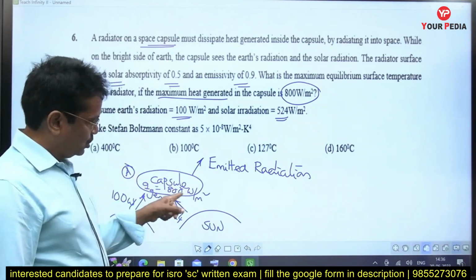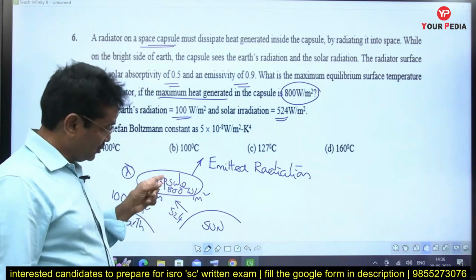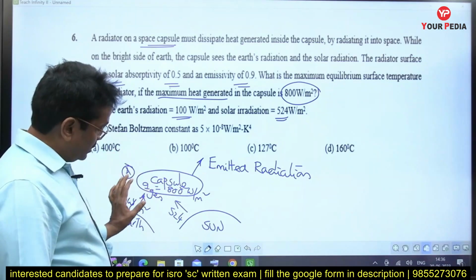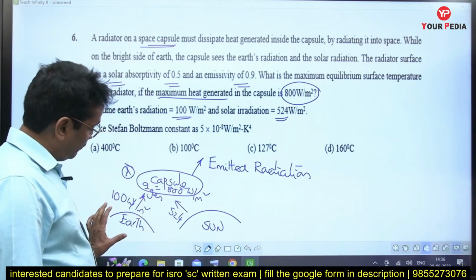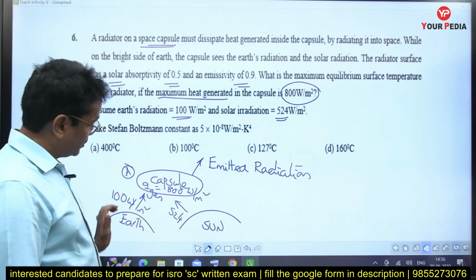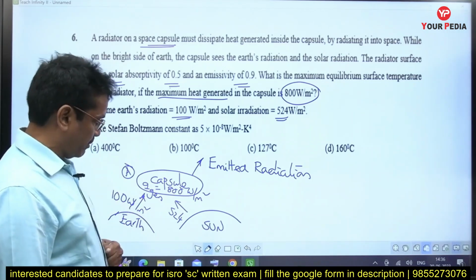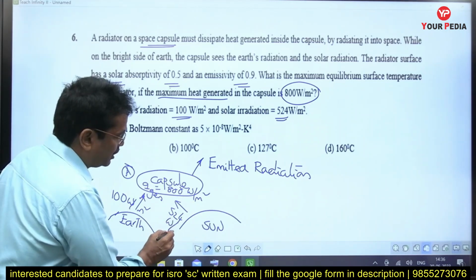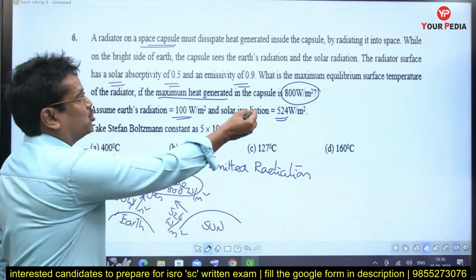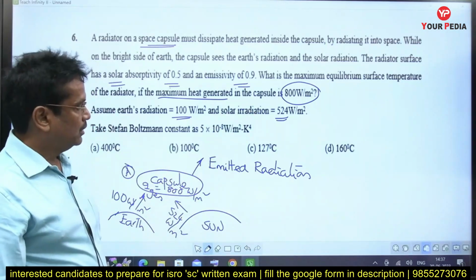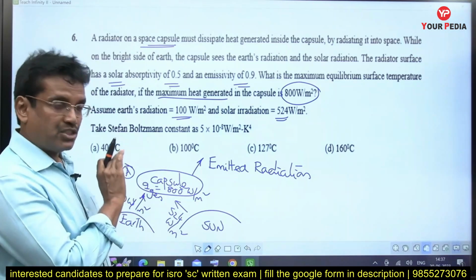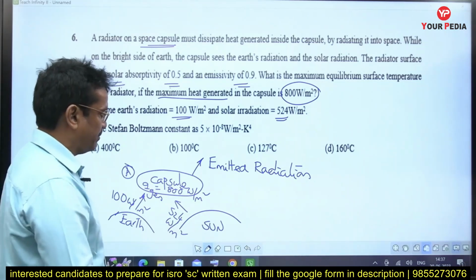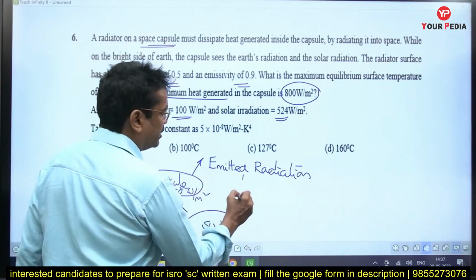The capsule is operating in space, generating heat inside. The capsule is simultaneously receiving the radiation from the brighter side of the earth. How much? 100 watt per meter square. At the same time, it is also receiving solar irradiation of magnitude 524. But for steady state, how do you calculate the maximum surface temperature of the capsule? Emitted radiation from the capsule.